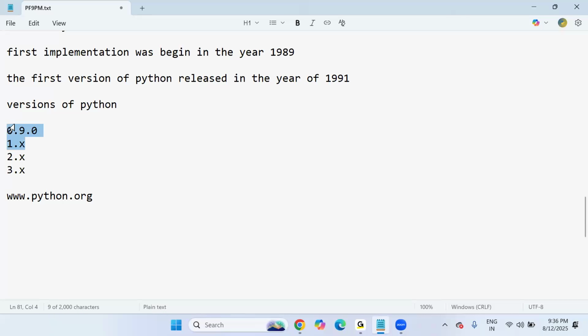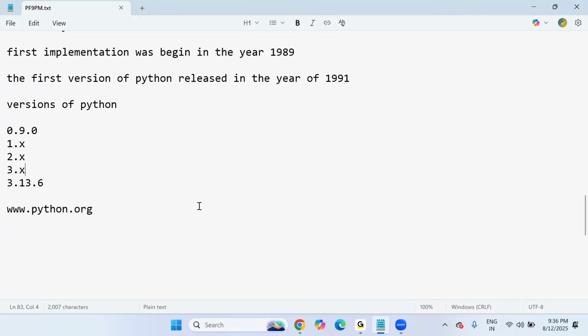They don't recommend using these versions. They're completely outdated, so they recommend using version 3 and above. It will be good for your application development. Yes, that's what we noticed. In version 3 and above there are a lot of subversions. Right now, the stable release version is 3.13.6 only here. This is our stable latest version, which I'm going to download now.